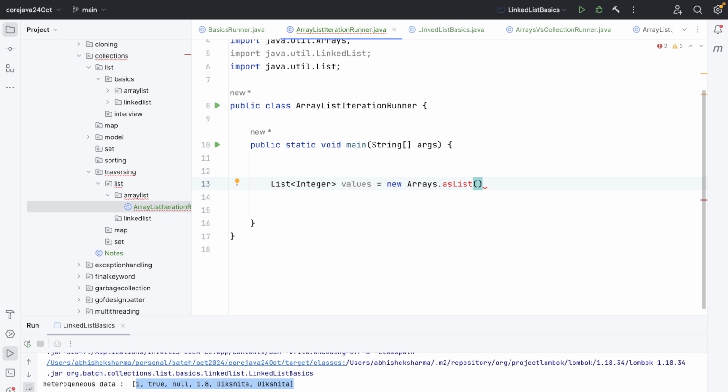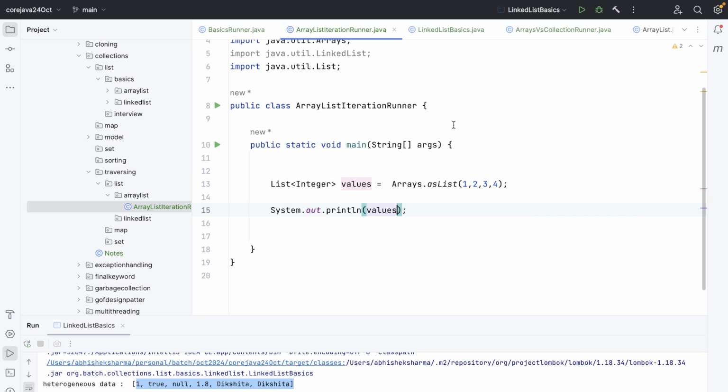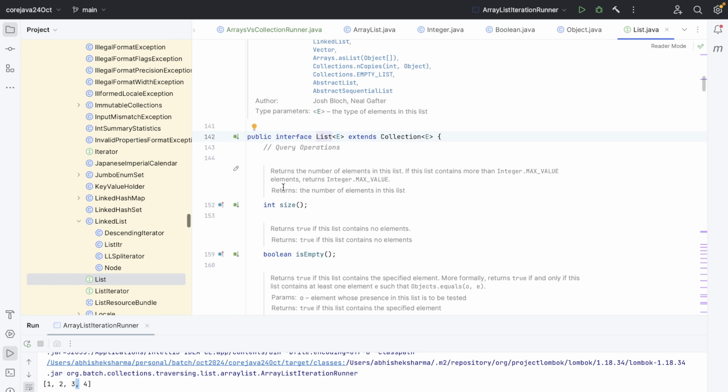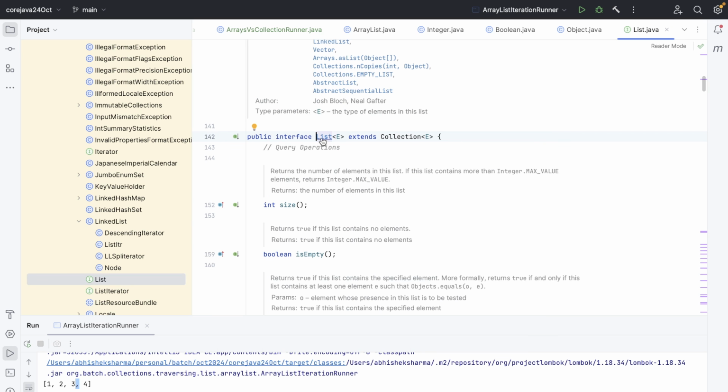This is a short version of creating a list, and new is not required. All right, so one thing that we were doing earlier was sys out of values, right? And it will provide the data, but it will use these brackets which we didn't put, and these commas also we haven't used. So this is the toString of the list class, right? If I go inside the list class and check the toString method of it, we have nothing, because this is the interface.